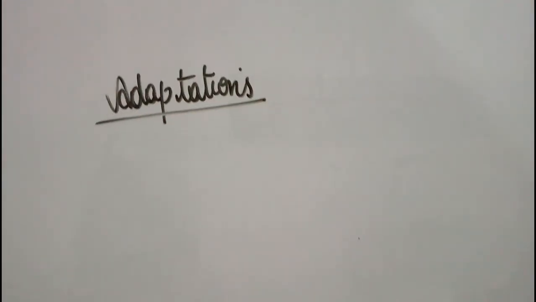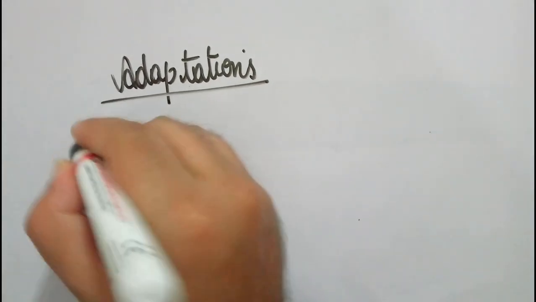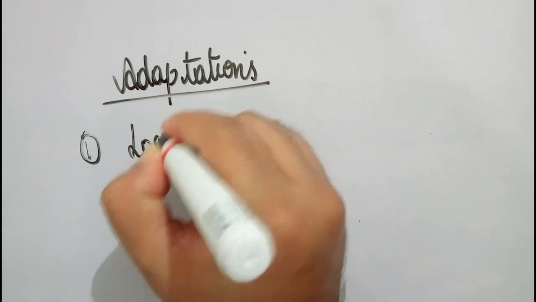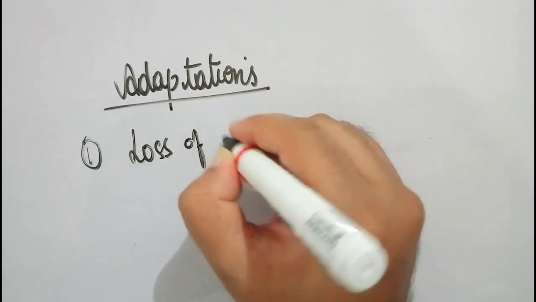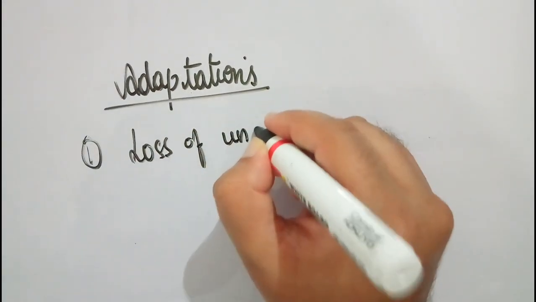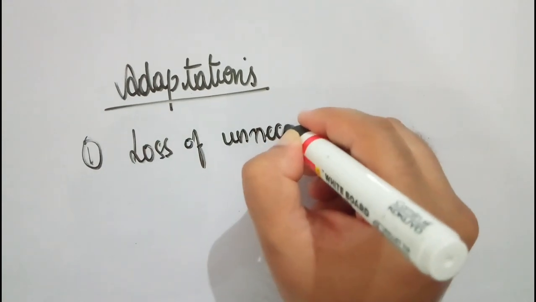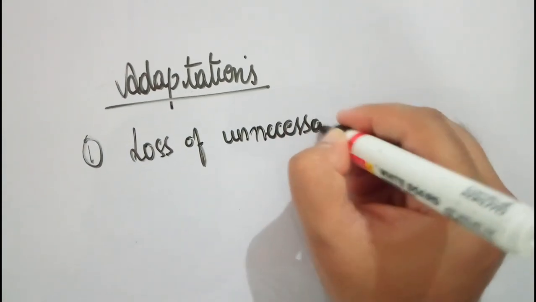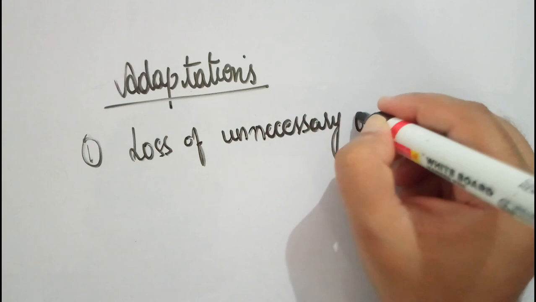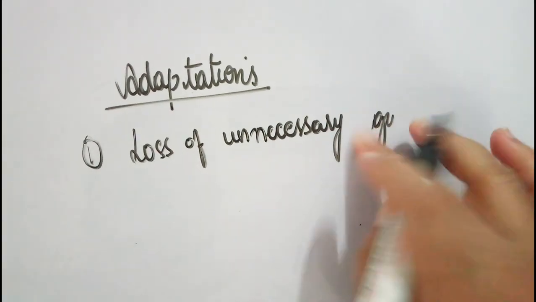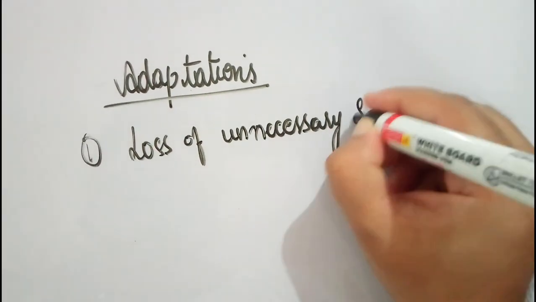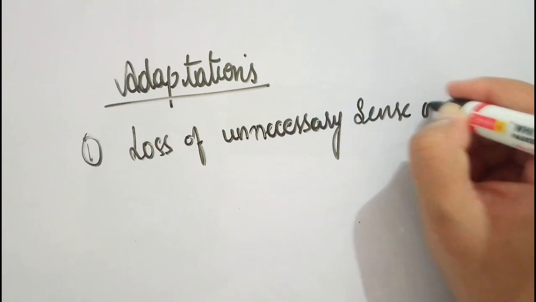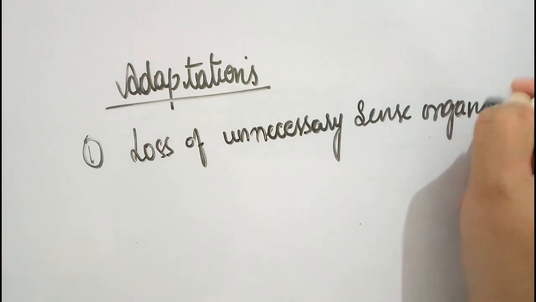Adaptations of the parasites. The first one is loss of unnecessary sense organs. Whatever sense organs are unnecessary, in the sense that the parasite doesn't require those sense organs.